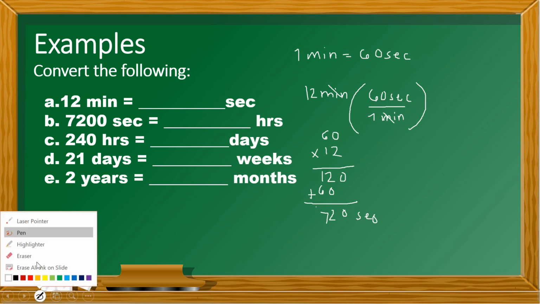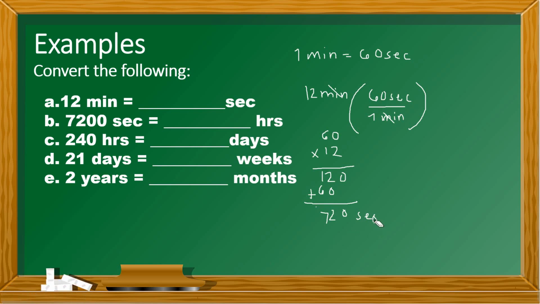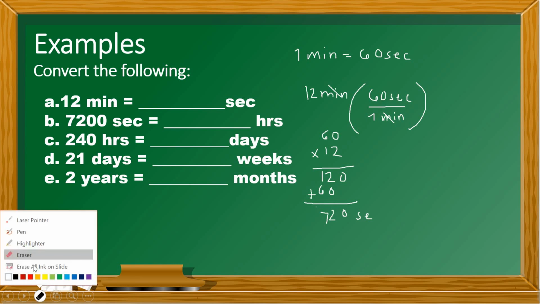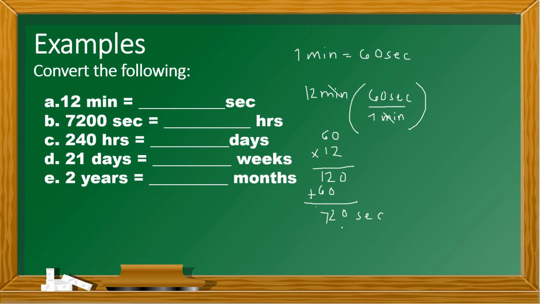Okay, let me just erase that. It's kind of hard to write using a virtual pen. So that's our answer, 720 seconds. Let's write it over here.